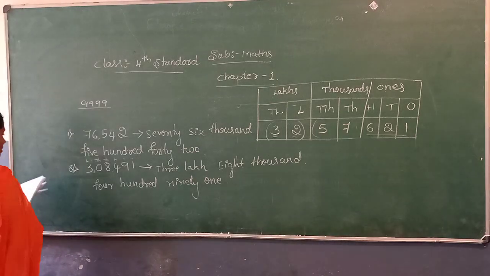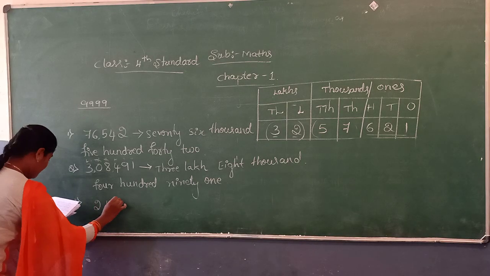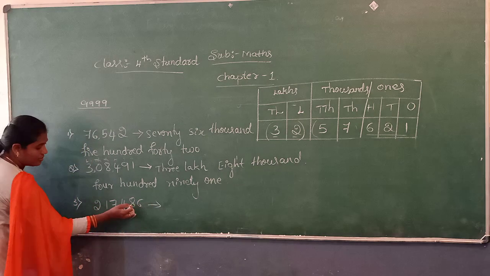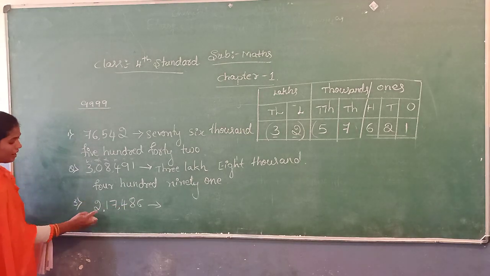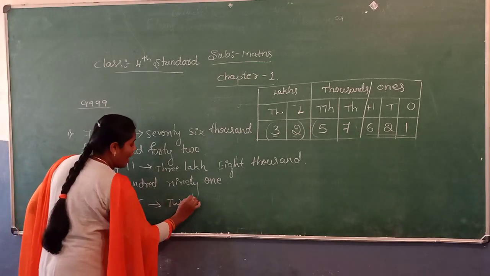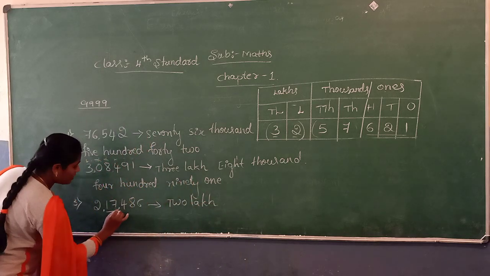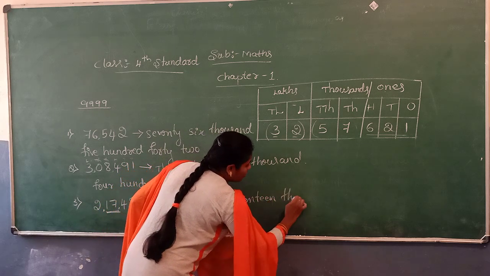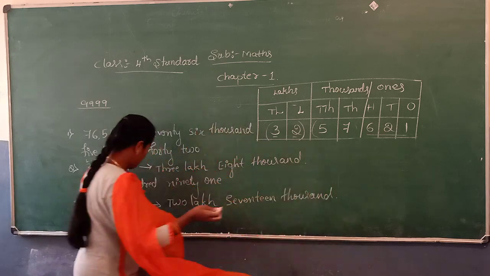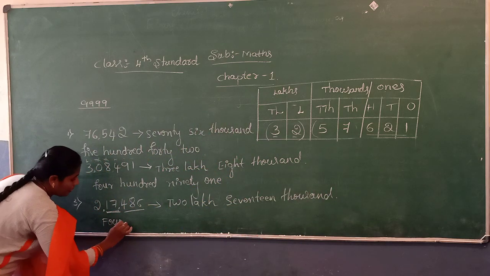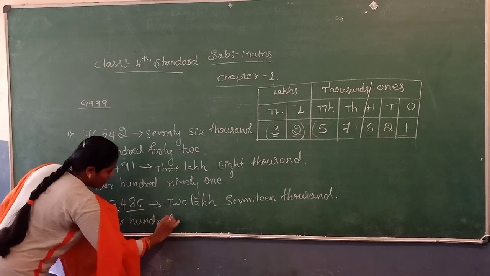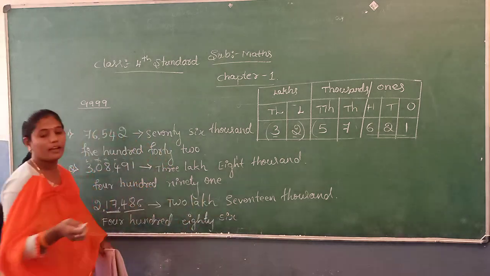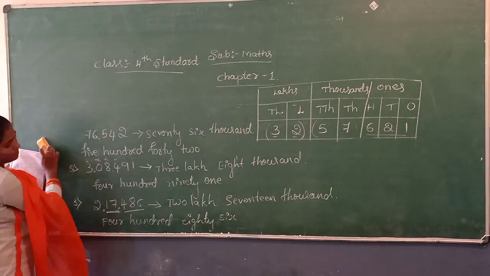We go to the next one. See, first separate the periods by using comma: ones, tens, 100, 1000, 10,000, lakh. So how many lakhs are there? 2 lakh. How many thousands are there? 17,000. 486. Okay, we go for the next topic.